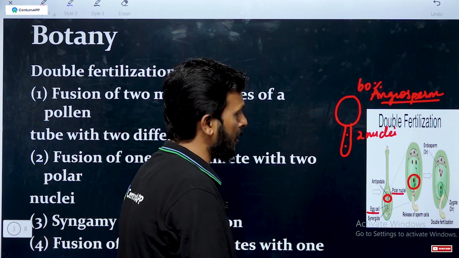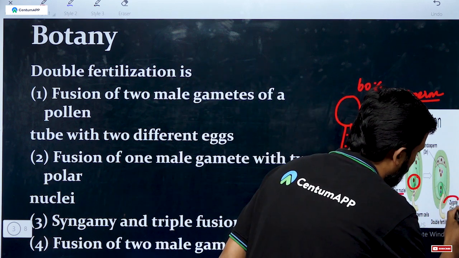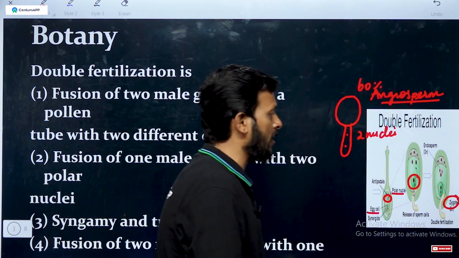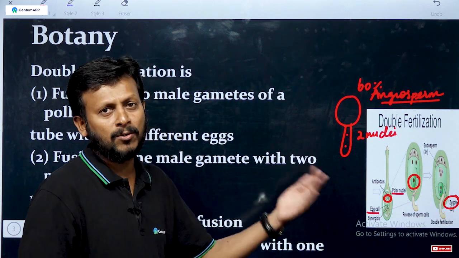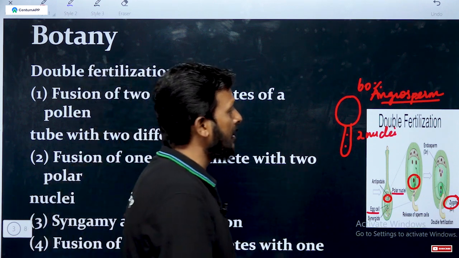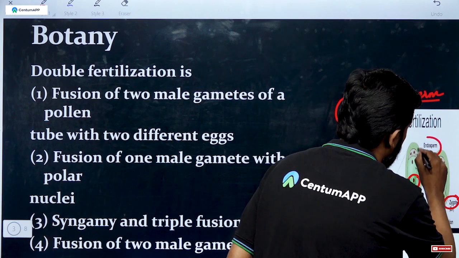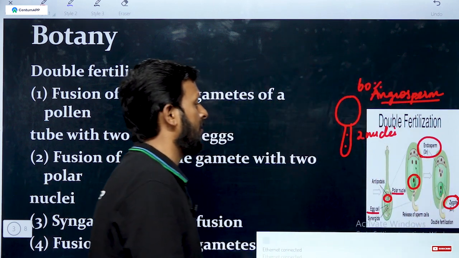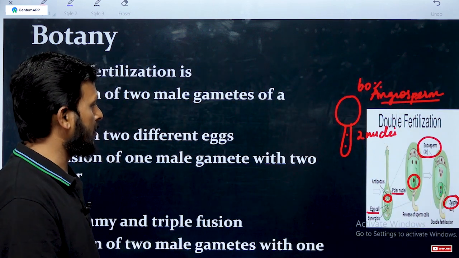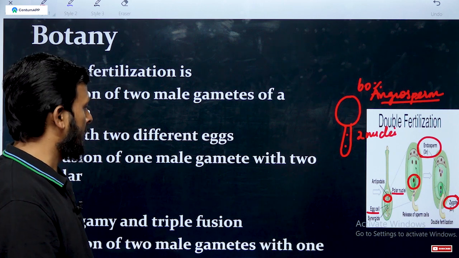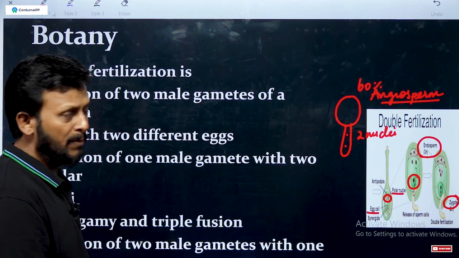The egg cell forms a zygote, that is a 2n zygote. Then the polar nuclei form the endosperm, that is 3n. Which option is correct? Syngamy and triple fusion.